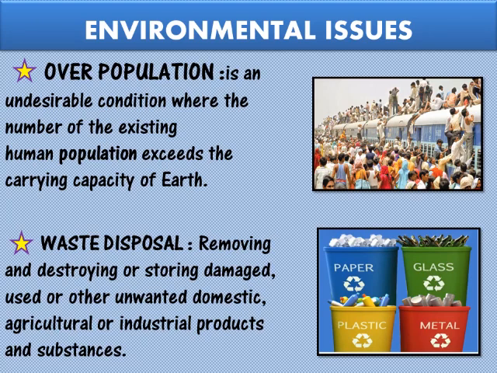When we see the picture, we see that the people living in that area, to get inside the train, the number has increased. So this increased number of people living in an area is nothing but overpopulation. Population means the people living in an area. If the number of people living in an area increases or exceeds, what happens? Their essential commodities, the things they need to live, will be lacking. There will be a shortage of these things, like shortage of food, shortage of shelter, shortage of getting seats whenever they want to travel.